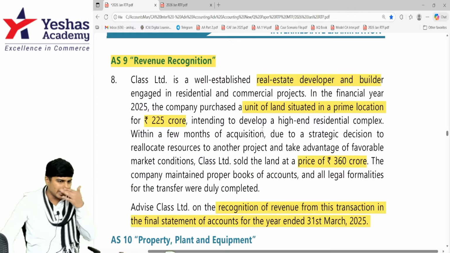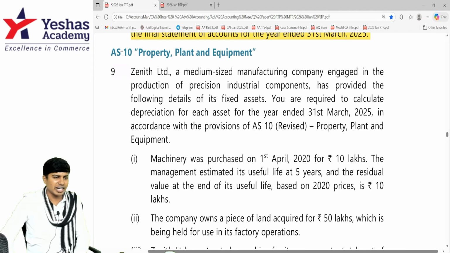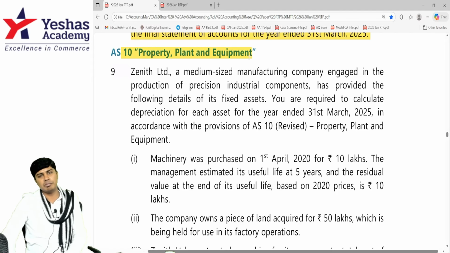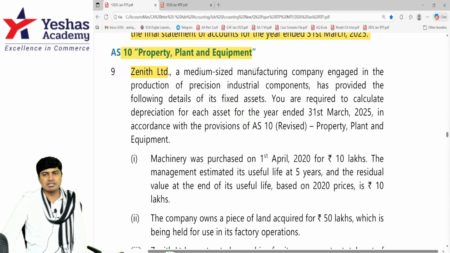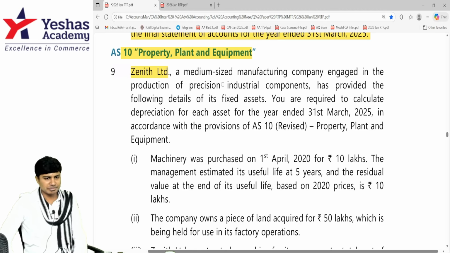Let's see the next one. Question number 9 on accounting standard 10, property, plant and equipment. Same company in which you are accountant, Zenith Limited, a medium-sized manufacturing company engaged in production of precision industrial components, has provided the following details regarding fixed assets.